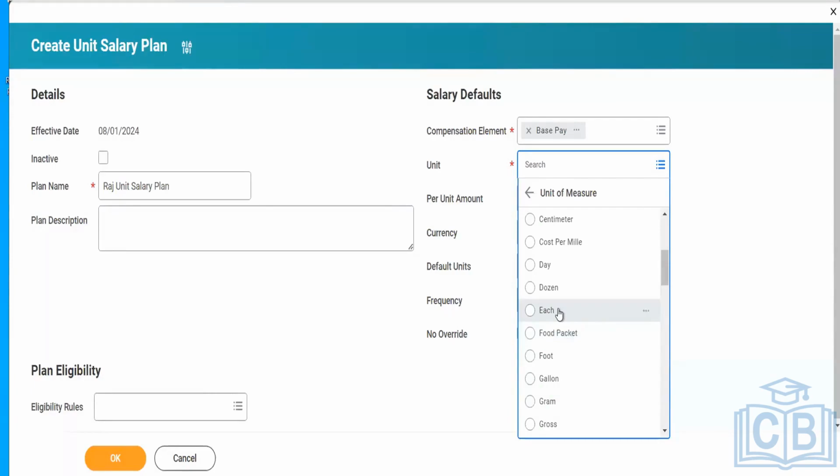Or like a supermarket. If it's a pay or compensation plan for a supermarket, let's take Reliance or Big Bazaar. If you wanted to put a compensation plan for the workers who are at the cash counters, or who are taking care of the Big Bazaar supermarkets, how would you typically use a unit plan for them?